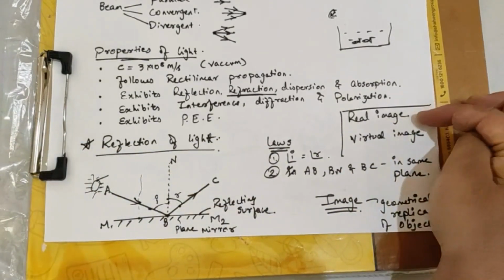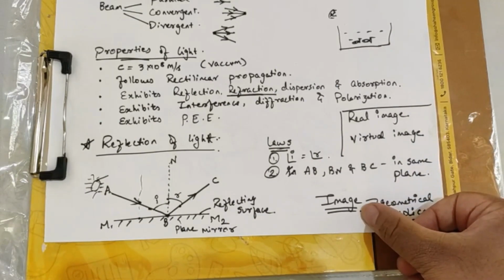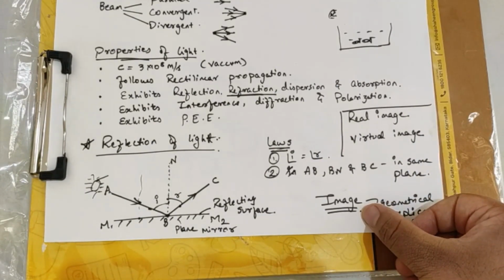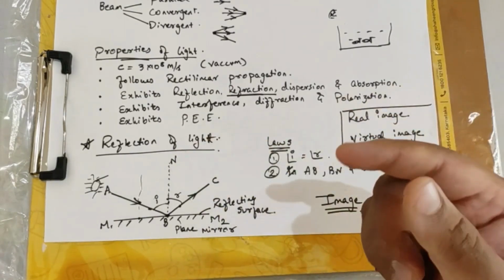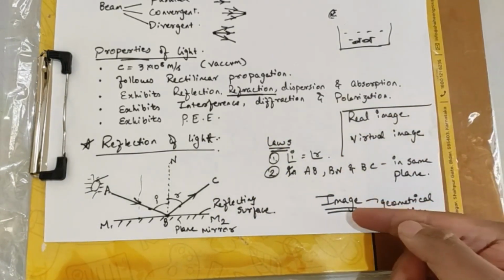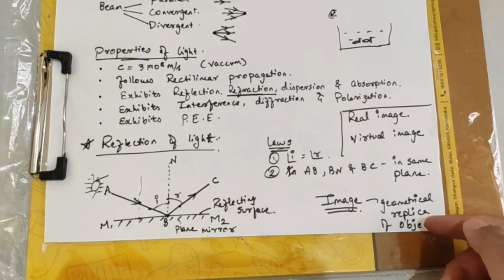Under real image, one more definition of image that is given in your book is: if rays of light starting from a point meet another point after reflection, then that point is called the image of the first point. So this particular definition is based on reflection only. So generally what we can tell is, image is nothing but a geometrical replica of the object.